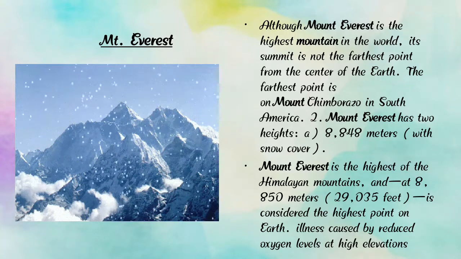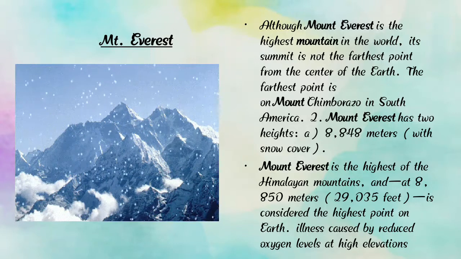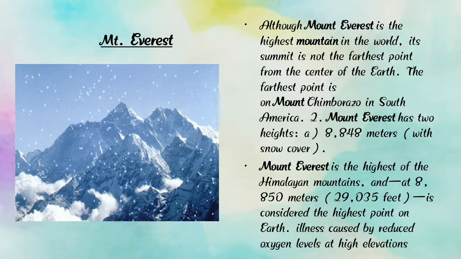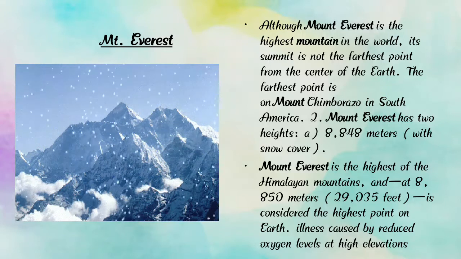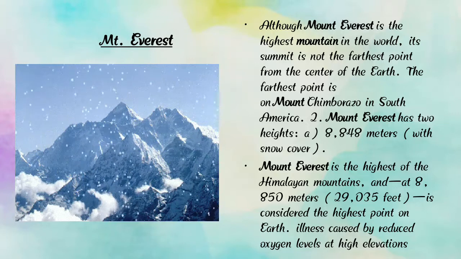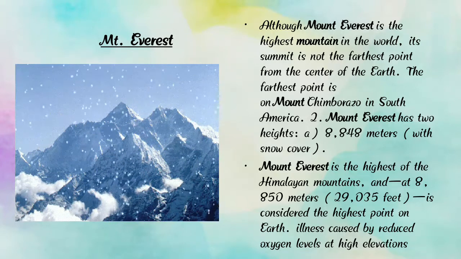The farthest point is Mount Chimborazo in South America. Everest has the highest elevation, 8848 meters, with snow cover.